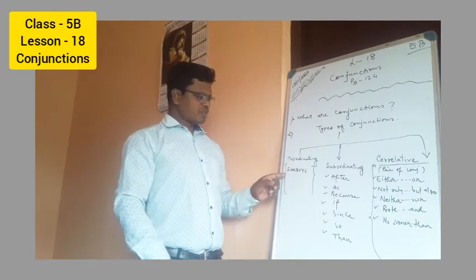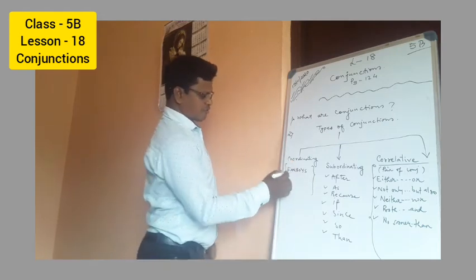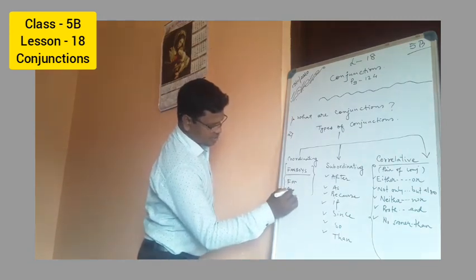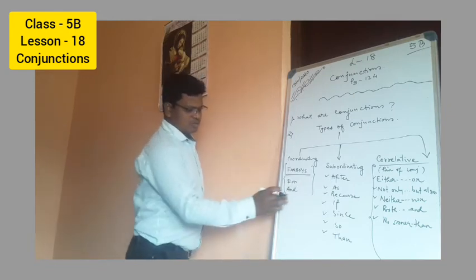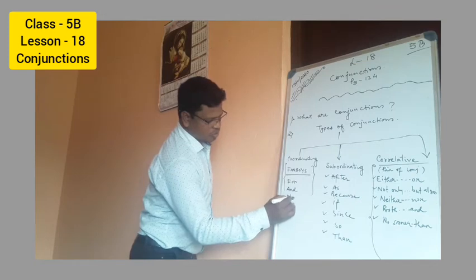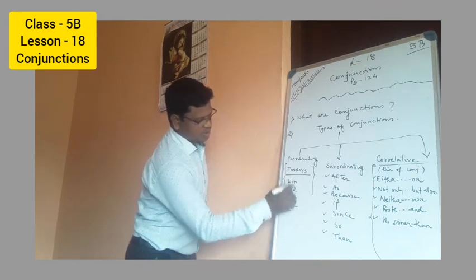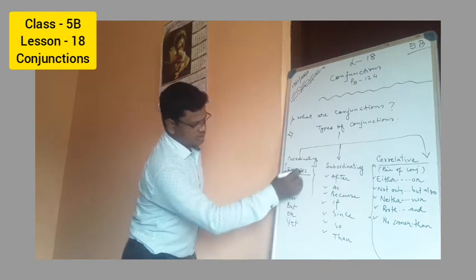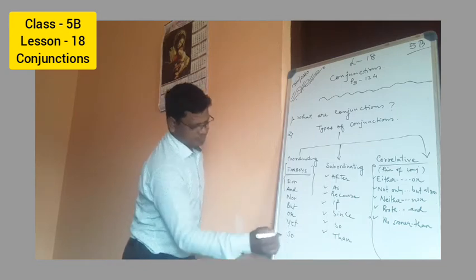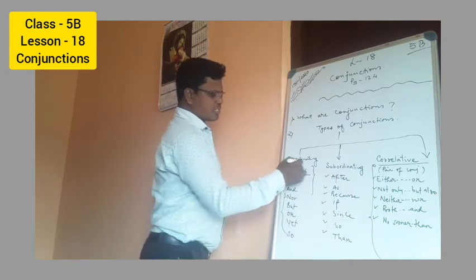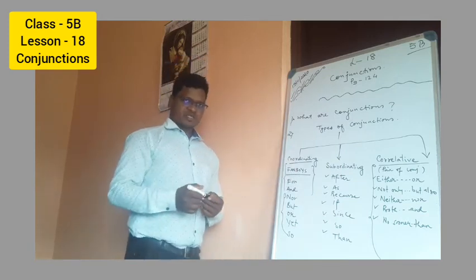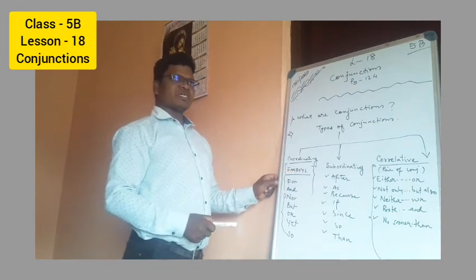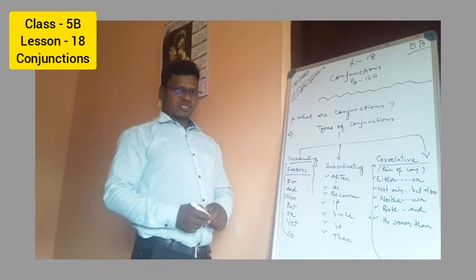The first one, coordinating: FANBOYS. Here I have written FANBOYS. F stands for for, A stands for and, N stands for nor, B stands for but, O stands for or, Y stands for yet, and S stands for so. So we have these coordinating conjunctions. In a word, you can remember FANBOYS. If you remember FANBOYS, then it will be easy for you to remember coordinating conjunctions.